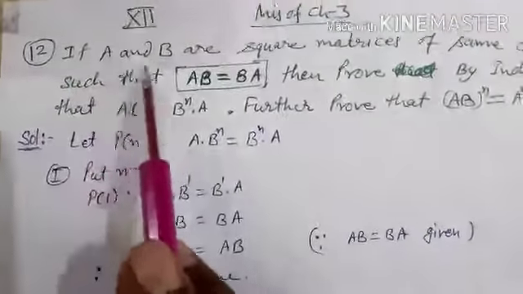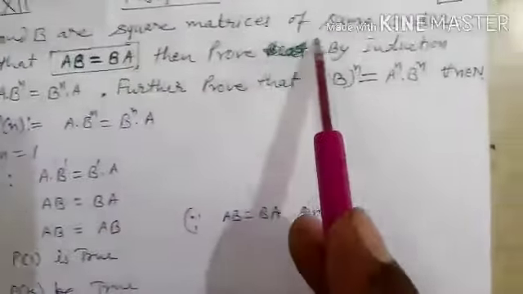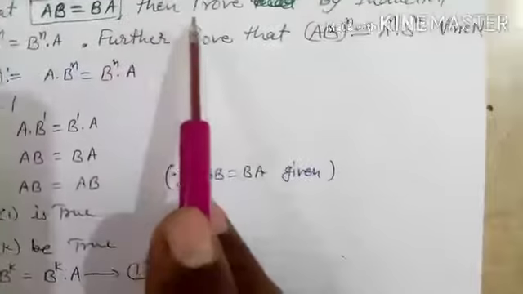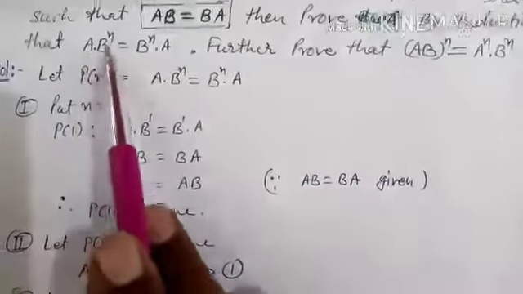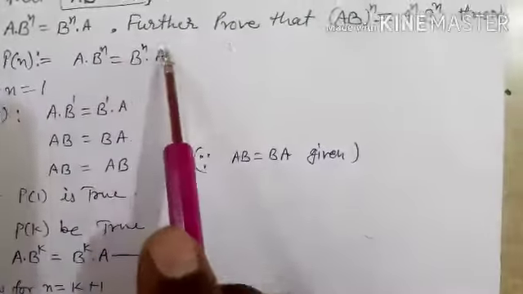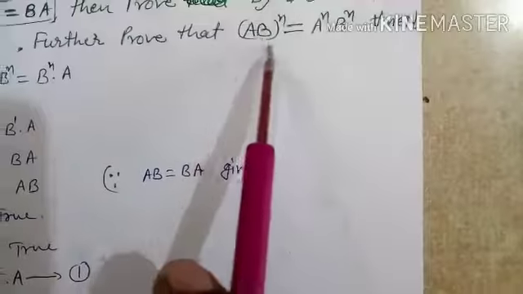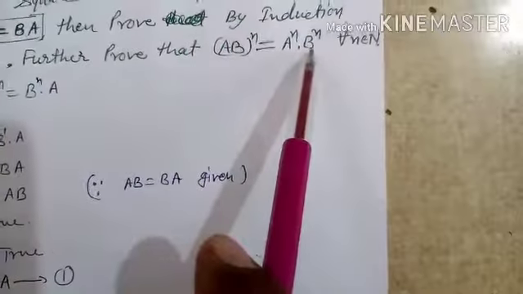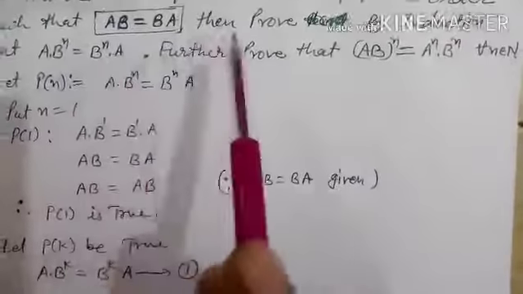If A and B are square matrices of the same order such that AB is equal to BA, then prove by induction method that (AB)^n is equal to B^n A, and further prove that (AB)^n is A^n B^n, by using this result.